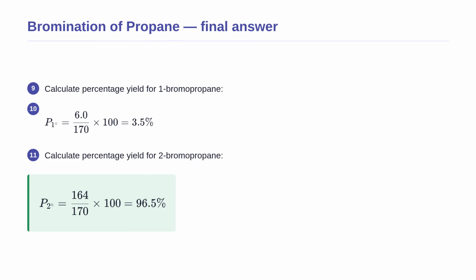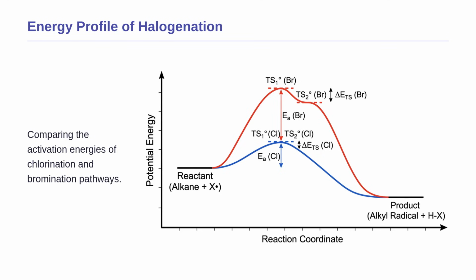Physically, this proves that because bromine is less reactive, it is incredibly selective. It waits patiently to attack the weaker secondary carbon-hydrogen bond, giving us a very pure final product. To visualize why bromine is so much more selective than chlorine, let us look at the energy profile of halogenation. On the vertical axis, we have potential energy, and on the horizontal axis, the reaction coordinate.